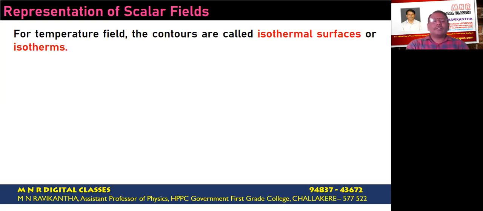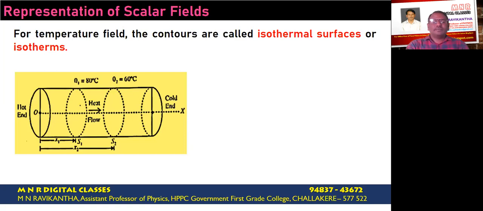Now let us take an example. For a temperature field, the contours or level surfaces are called isothermal surfaces, or simply isotherms. Now take the example of the heated rod. We already discussed this example. Let us take the same example again. If one end is heated and the other end is maintained at a relatively lower temperature, then when steady state is reached, we already learned in thermodynamics that each point has a unique value of temperature.